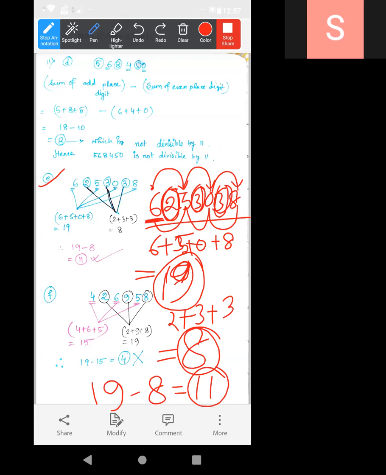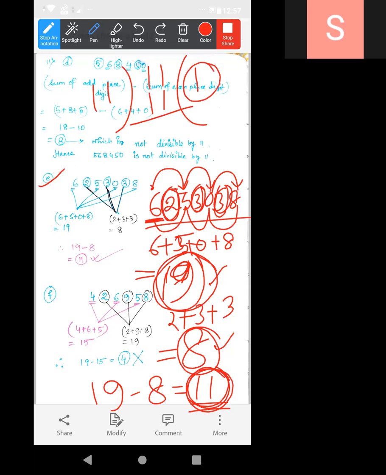So we have to do the even place addition and odd place addition, then their subtraction. Now look, the result is 11. Now we have to check whether this is a multiple of 11 or not. That means whether this is divisible by 11 or not. Look, this is 11 itself. So if we divide this by 11, we'll get 1.